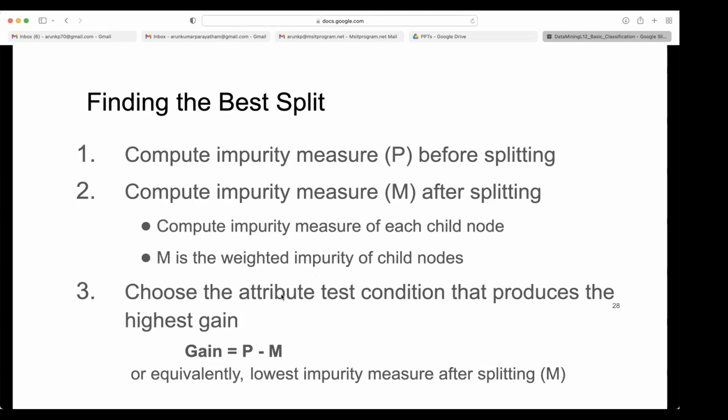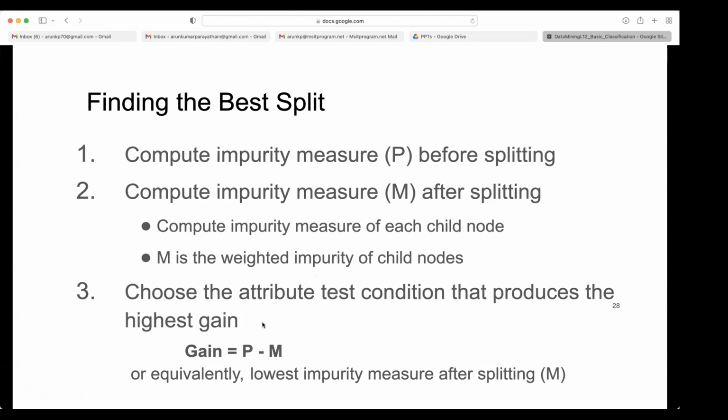So gain is P minus M. When you split, will you reduce the impurity or increase it? Is there any possibility of increasing the impurity by splitting? No, impurity will only reduce. So this gain is important.